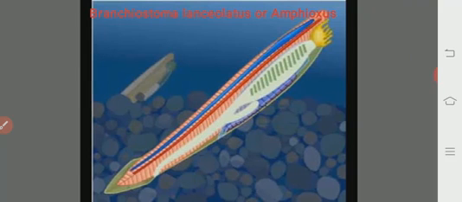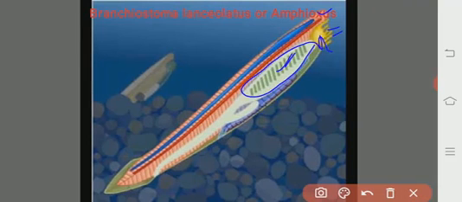So this is Branchiostoma lanceolatus or Amphioxus. Here we observe the rostrum, the oral funnel and oral cirri, and these are the gill slits. The entire white region is the pharynx. These are the metapleural folds, and these are the gonads. The blue one is the dorsal nerve cord, the red one is the dorsal notochord, and this is the alimentary canal, which is very complete. This is the tail region supported by the caudal fin.